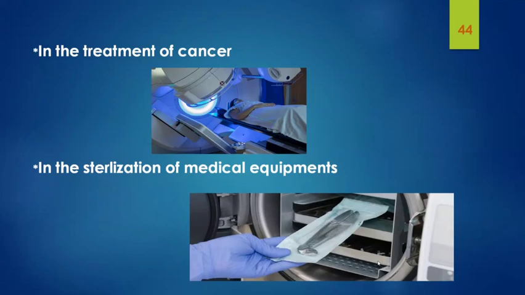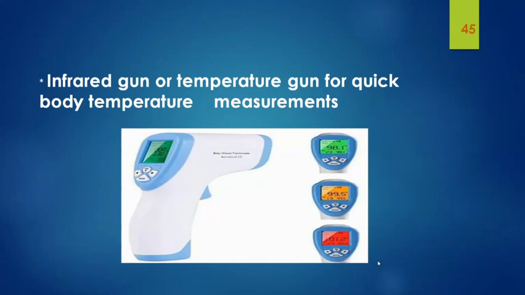Then, in the sterilization of medical equipments, the medical equipments are sterilized by allowing concentrated beams of radiations having high energy, and it kills the microorganisms, thereby sterilizing medical equipments. Then infrared gun or temperature gun is used to measure the body temperature quickly.